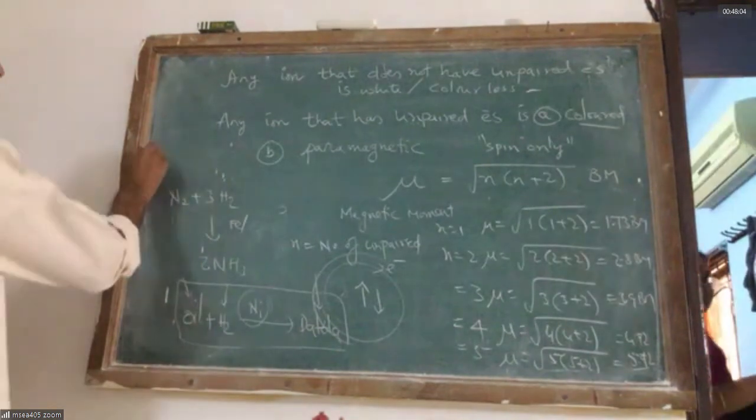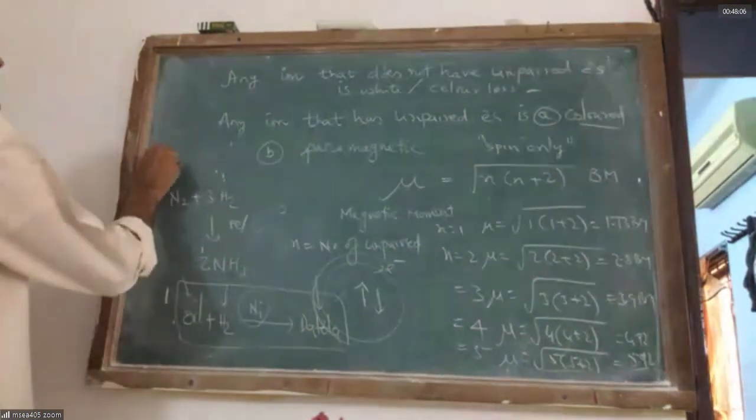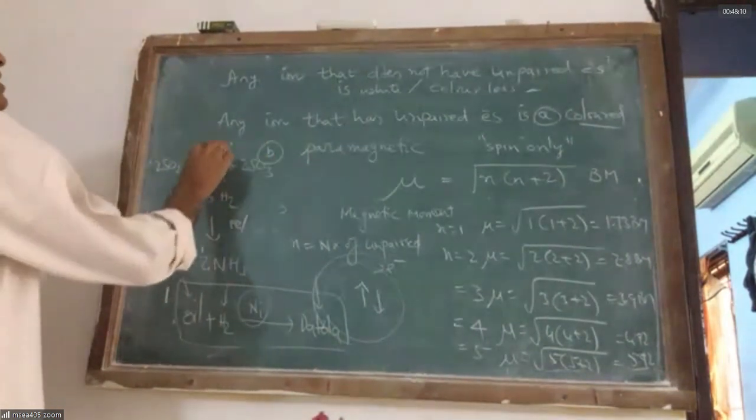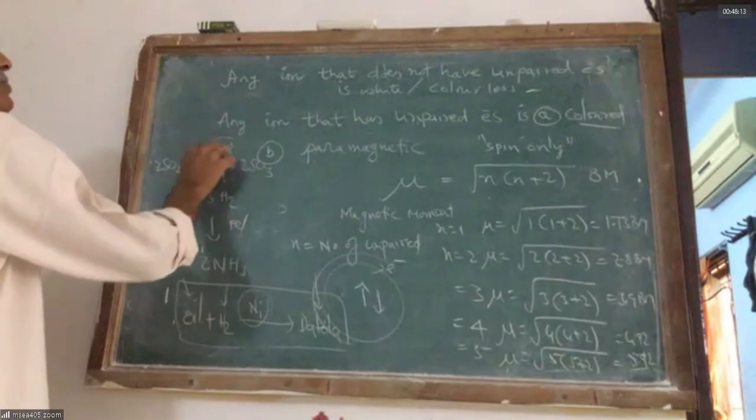There is something called sulfur dioxide reacting with oxygen to give sulfur trioxide. In this reaction, vanadium pentoxide is used as a catalyst.